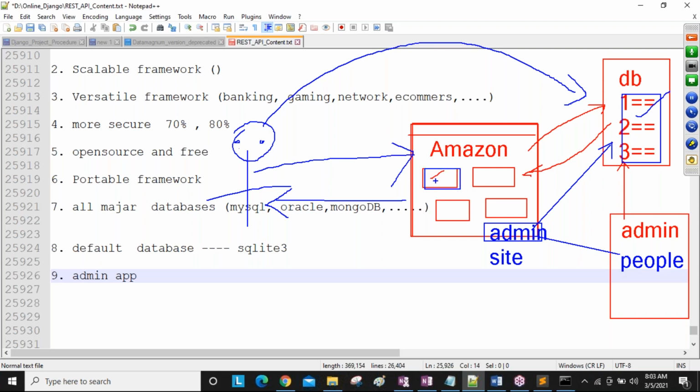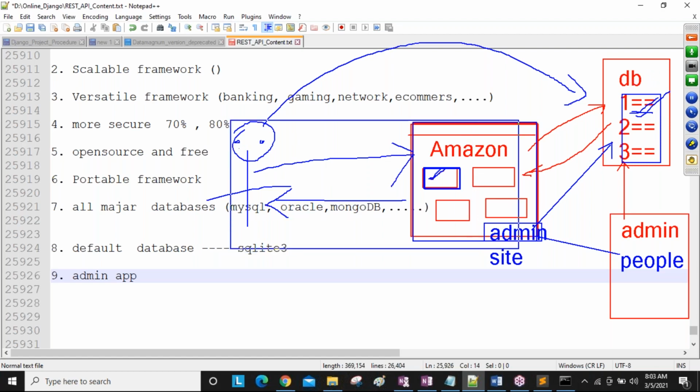If all users are seeing that the mobile cost is 100 rupees, a lot of people are going to give orders. So some misleading and illegal activities would go on. That's why only admin people, using the admin side, interact with the database and maintain all item information. If you store 10,000 here, only 10,000 is displayed to users. If you change it to 20,000, only 20,000 is displayed. Users always interact only with our application, not with the database directly.